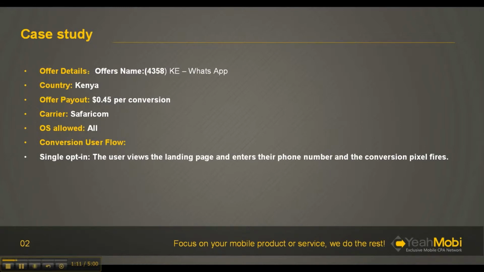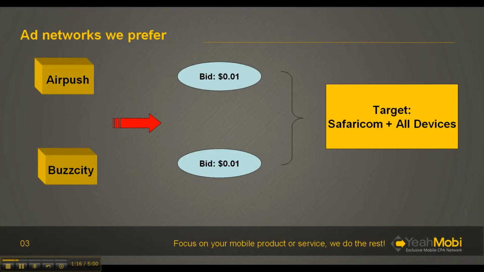After you have borne in mind the offer's description, you should choose the ad network you prefer. At this time we choose AppPush and Varsity, and we both bid $0.01 and we target Safaricom and all devices.